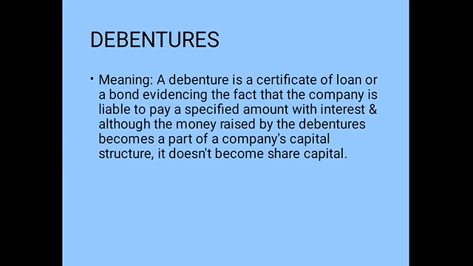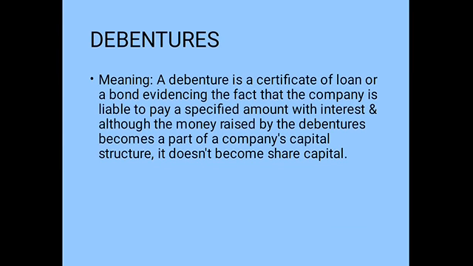A share certificate specifies how many shares the investor or shareholder is purchasing. When shareholders purchase shares, the company gives them a certificate, and in return they pay money to the company, that is, they are contributing capital.